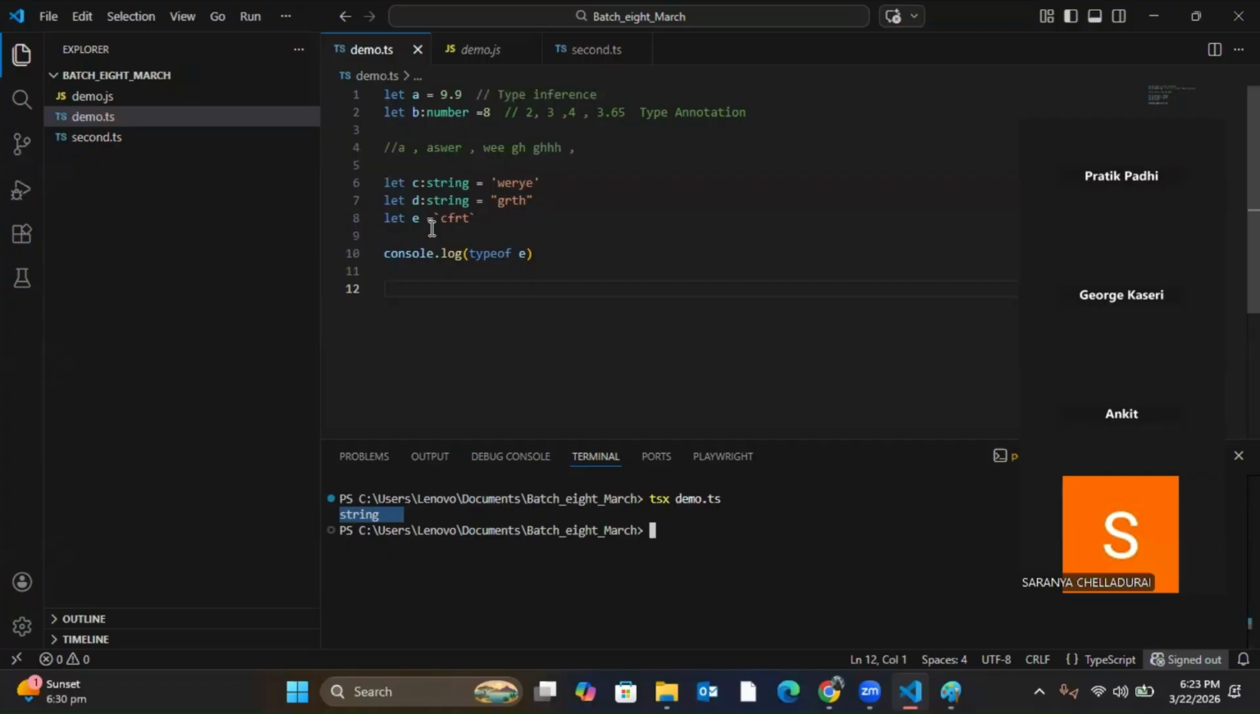Now comes the question about backtick, single quote and double quote. Single quote and double quote, you can use interchangeably. Wherever you want to use, you can use single quote. Wherever you want to use, you can use double quote. But there is a specific use when I want to use backtick. Backtick will be used majorly when you want to print a variable value inside a string. Understand this one. When you want to print a variable value inside a string, then only I'll use backtick.